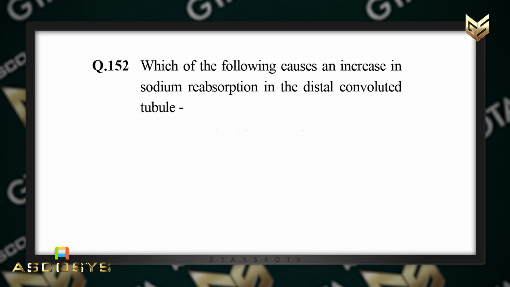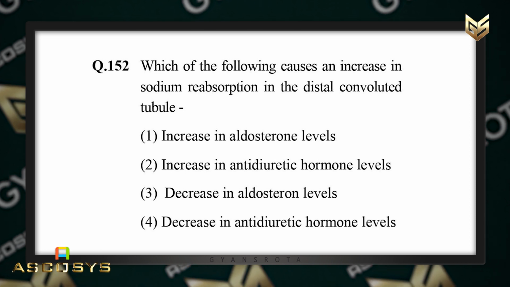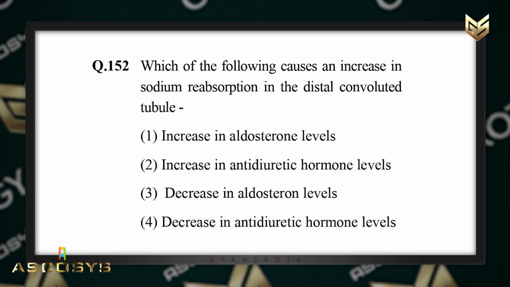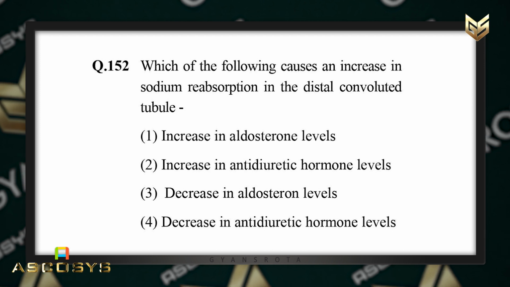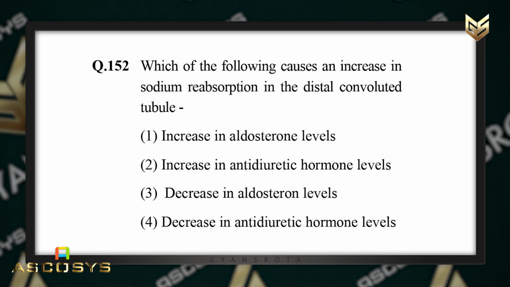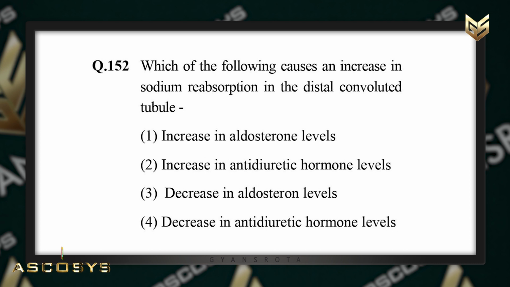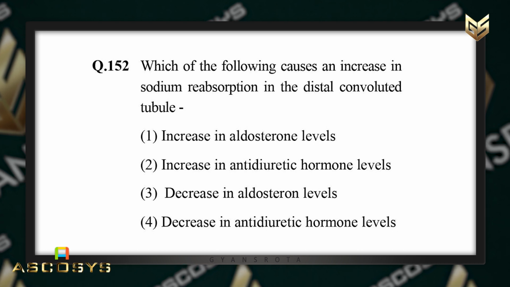Which of the following causes an increase in sodium reabsorption in the distal convoluted tubules? First is increase in aldosterone levels. Second is increase in antidiuretic hormone levels. Third is decrease in aldosterone levels, and fourth is decrease in antidiuretic hormone levels.